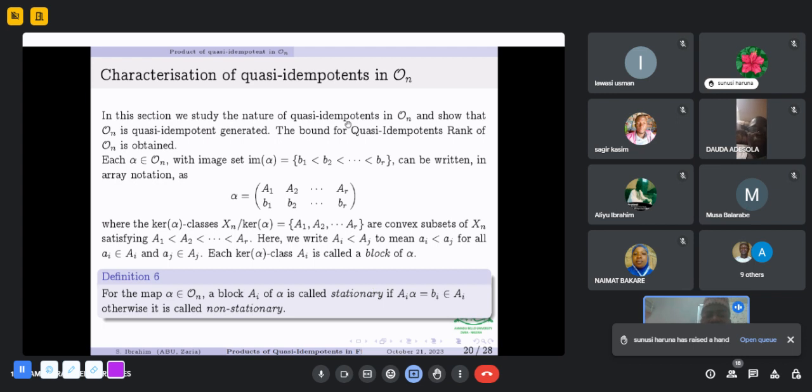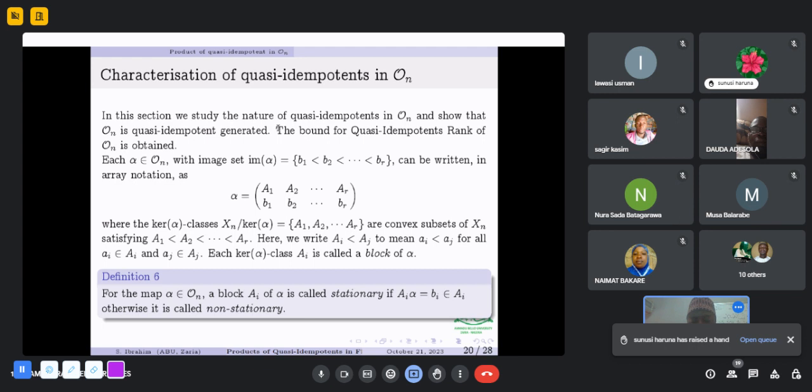So here we present our main results. In this section, we study the nature of quasi-idempotents in the semigroup of full order preserving transformations, and we showed that the full order preserving transformation semigroup is quasi-idempotent generated, and we later found the bound for the quasi-idempotent rank of O_n.